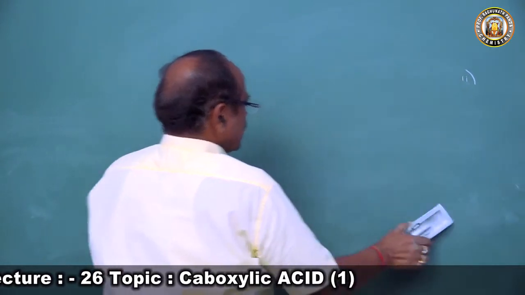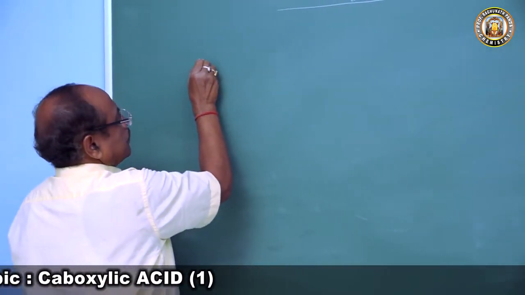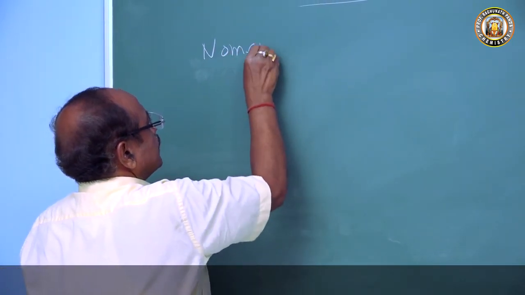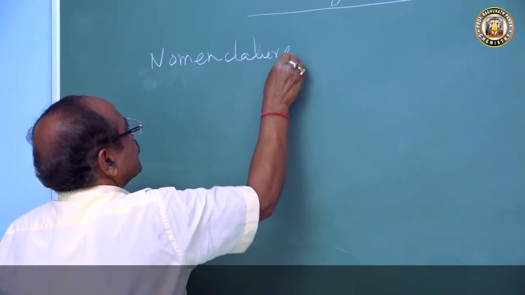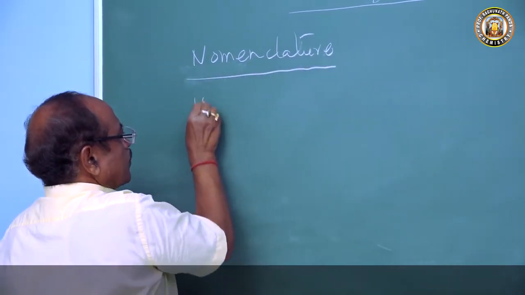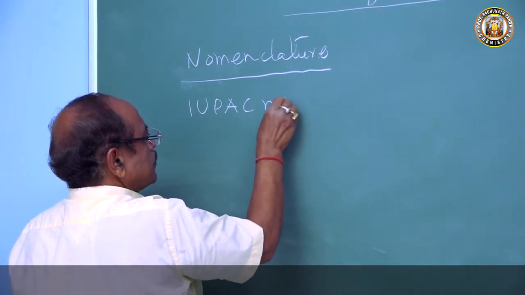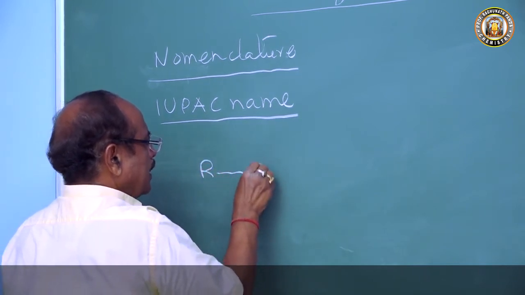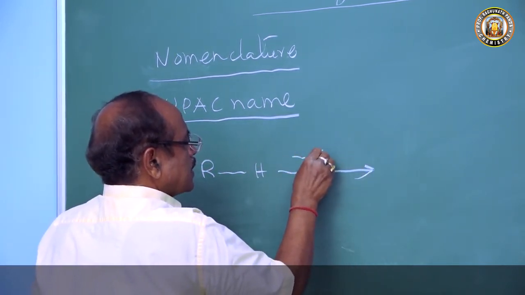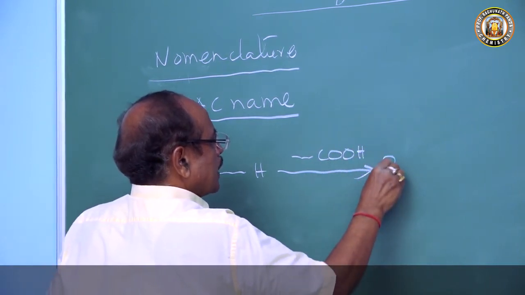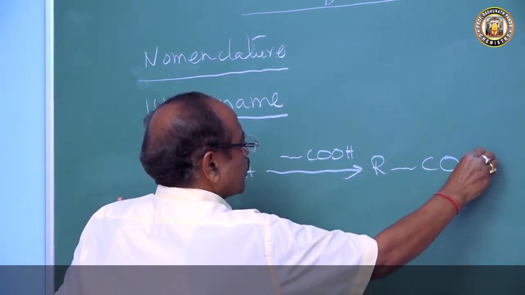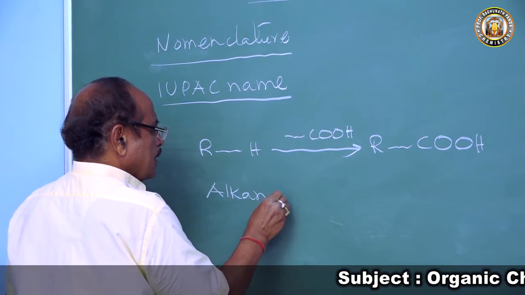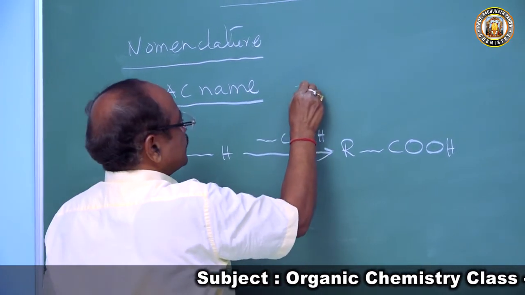Now come to the IUPAC nomenclature of carboxylic acid. This RH is an alkane, and with COOH it becomes RCOOH.